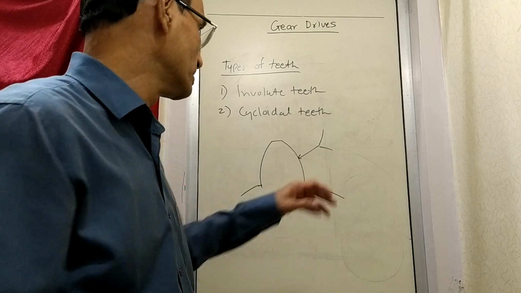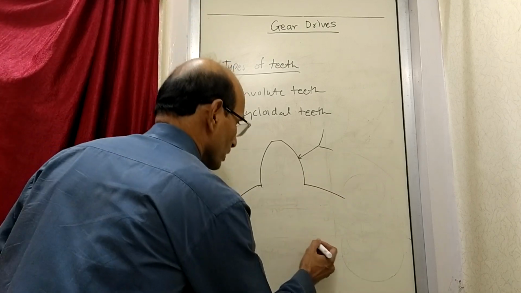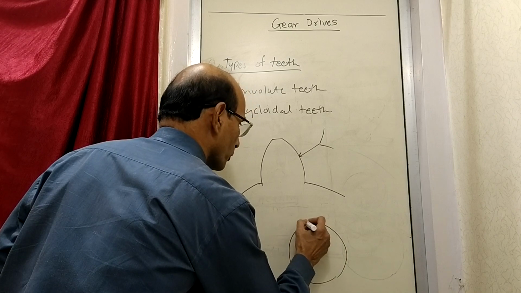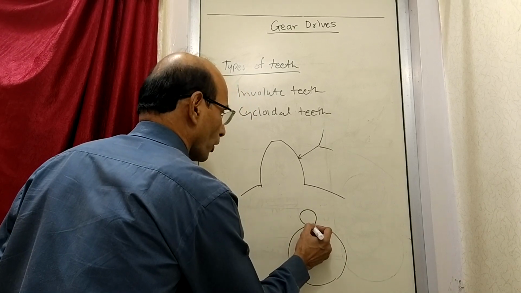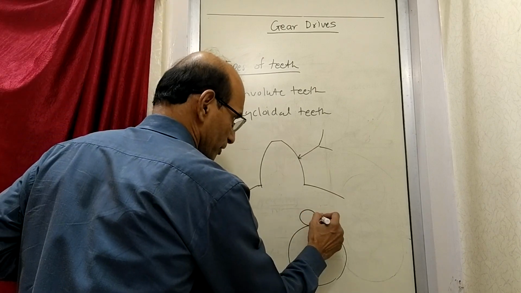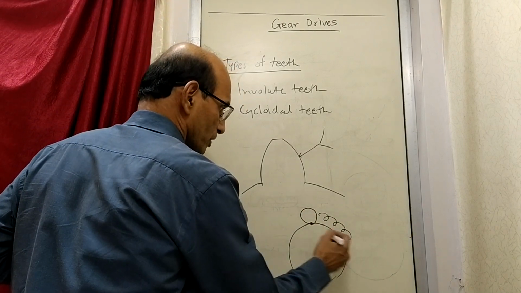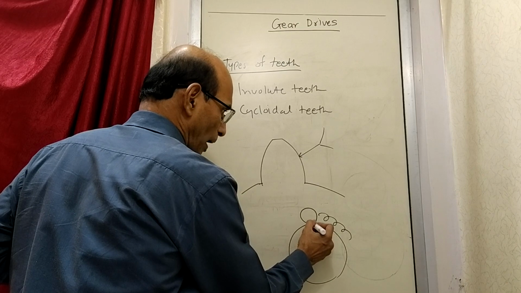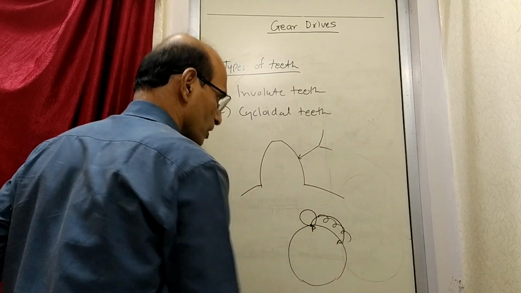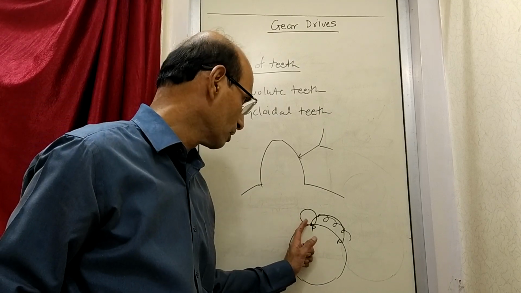So what is a cycloid basically? I'll just show you here. Suppose there is a circle here, and on this circle you draw one small circle, and this is a point of contact. Now if I roll this circle forward, what path does this point P take? This point P is in contact here.